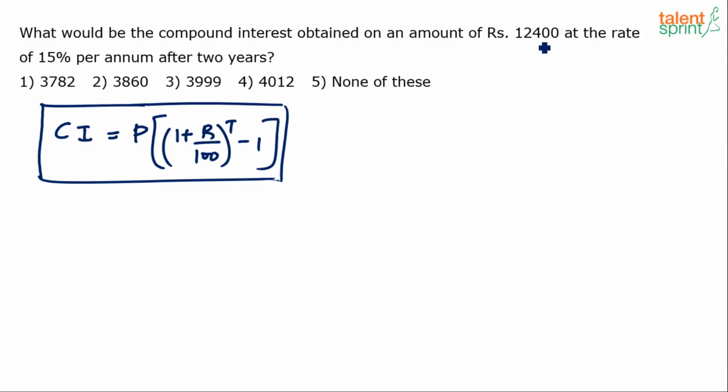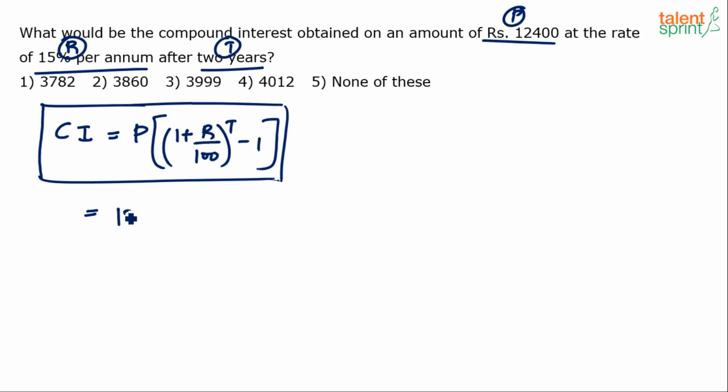Anyway, so the principal amount is 12,400, right? We have to find out the CI obtained on an amount of rupees 12,400. So this is the principal amount at the rate of 15% per annum, right? This is the rate of interest R, and after 2 years. So the time period is 2 years. So all the three have been given to us. Just solve it now. So what happens?